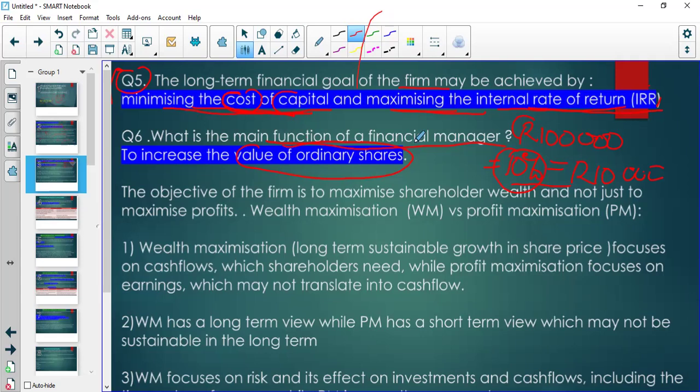Then what happens with maximizing the internal rate of return? This happens when, for example, you take this 100,000 and you start a small business. Then at the end of the year, you make a profit from that business of 50,000. So by the end of the year, your profit is 50,000, and you have expenses of 10,000.